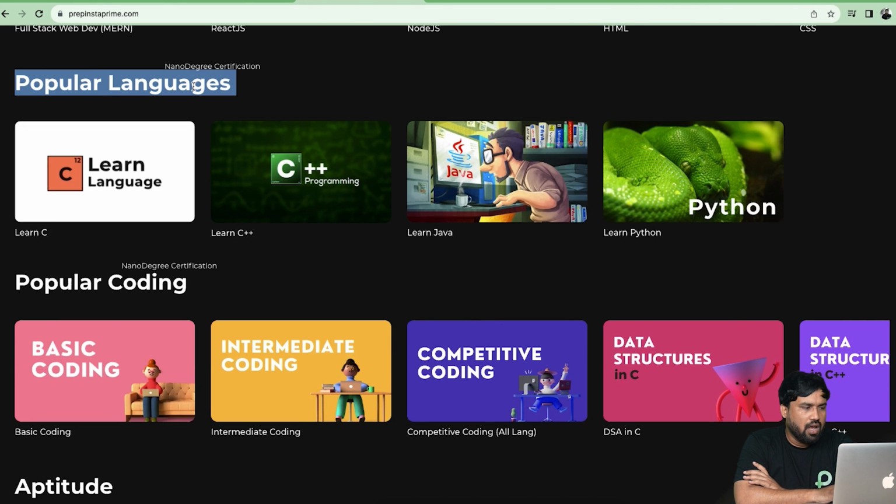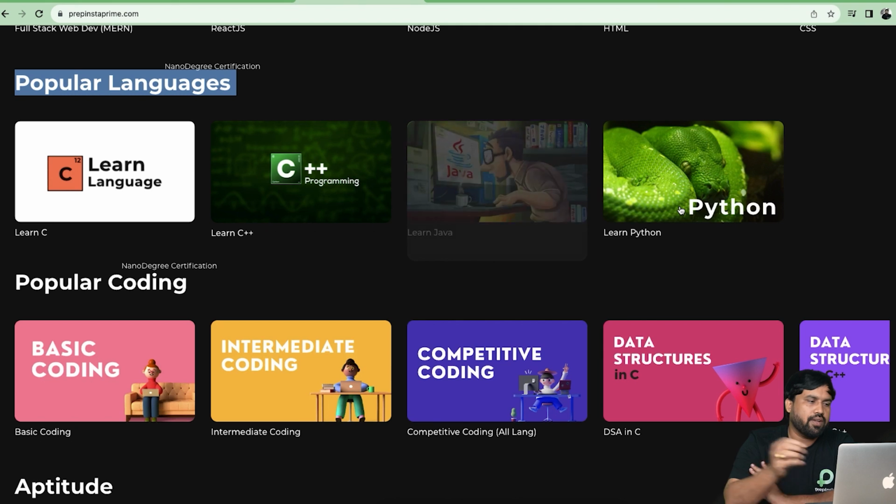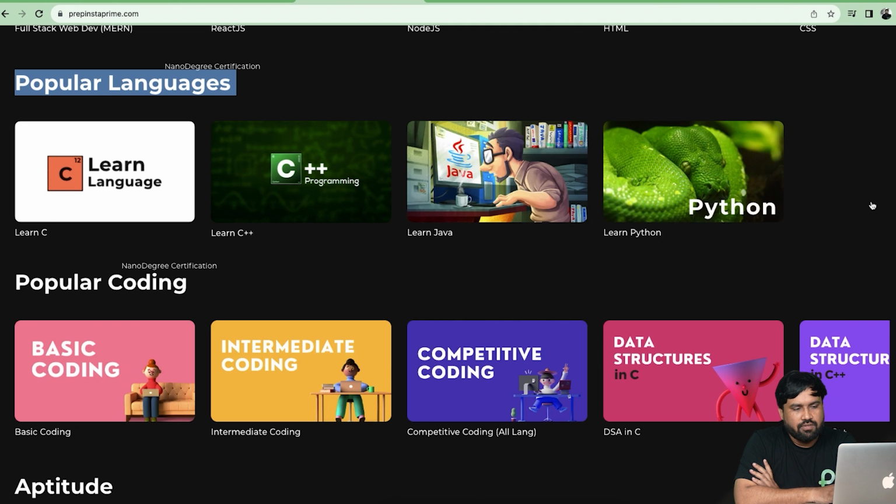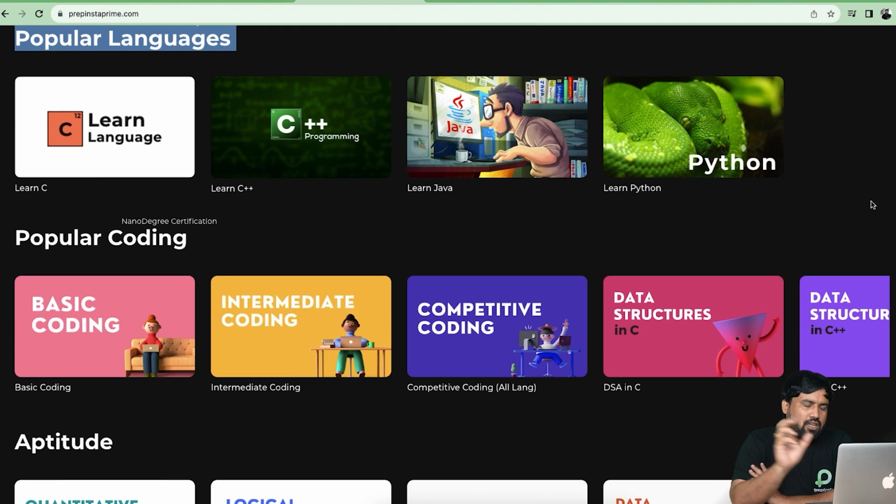So you can learn, and basic popular languages you must know. At least two programming languages you need to be very familiar with. One is for basic understanding, and another one is for OOPs related and DSA related concepts. So I'll always suggest students, if you have knowledge in C programming language, it's not enough. You have to pick another programming language, either C++ or Java or Python. I'll always suggest the combination of Java and Python, or Java and C, to the students who would like to go into TCS.